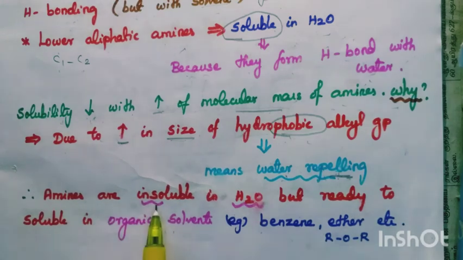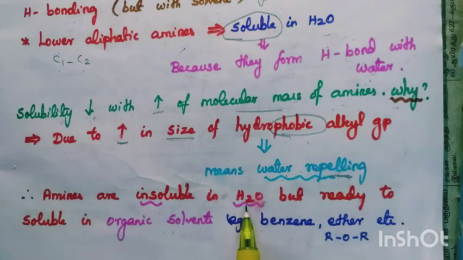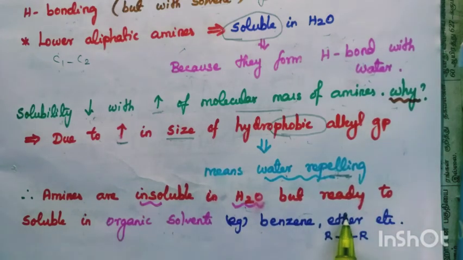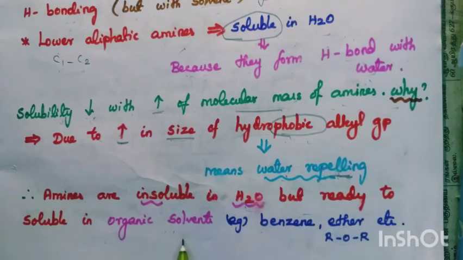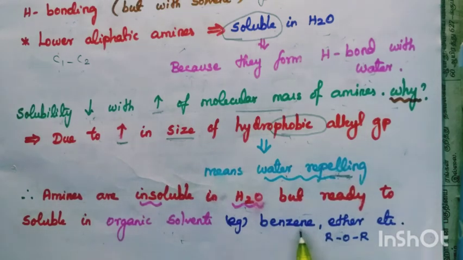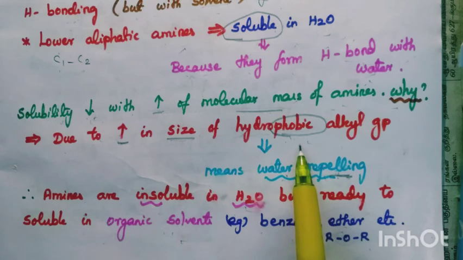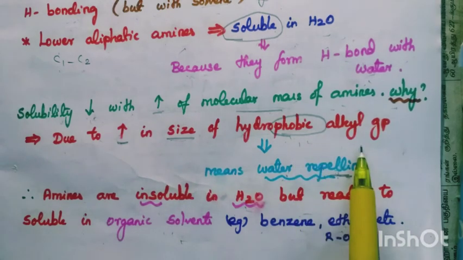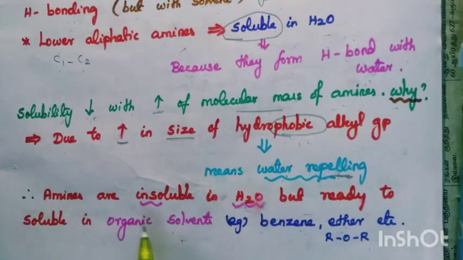Therefore, higher amines are insoluble in water, but readily soluble in organic solvents such as benzene, C6H6, and ether, ROR.